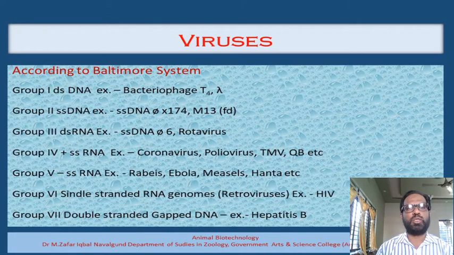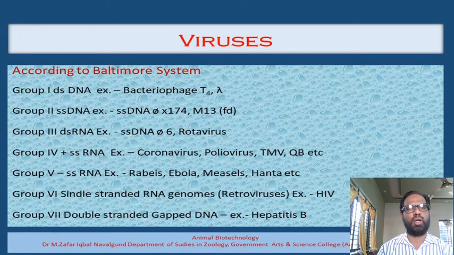Before getting into the actual content of the subject, let us have a look at the different types of viruses. Viruses are in a large number, and today they are one of the major causes of diseases to human beings and even to animals. All the viruses are classified into as many as 7 groups. Baltimore has given a very convenient classification. According to this classification, he has made 7 groups, and for this classification, he has used various parameters.